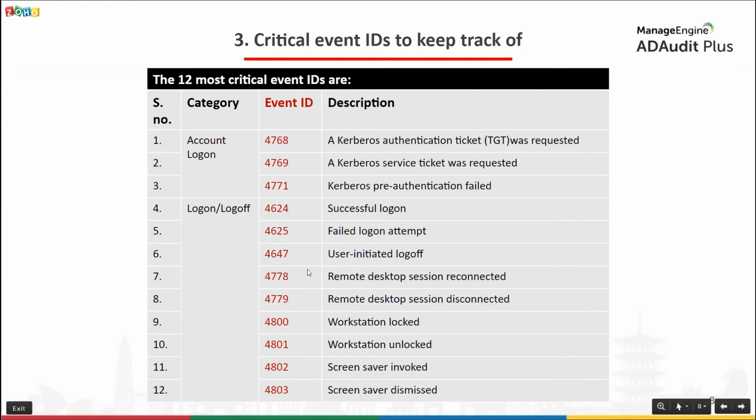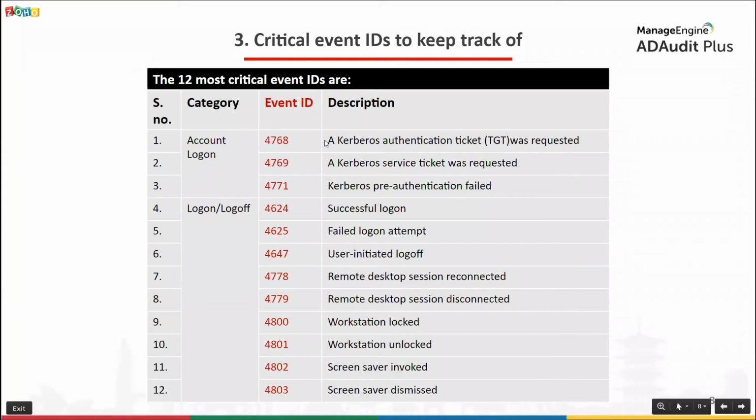This table provides information on the category a particular event ID belongs to, whether it's authentication or logon, and the description of the event ID. For example, the first entry, event ID 4768, is related to account logon, that is, authentication, and gets logged when a Kerberos authentication ticket, that is a TGT, is requested.